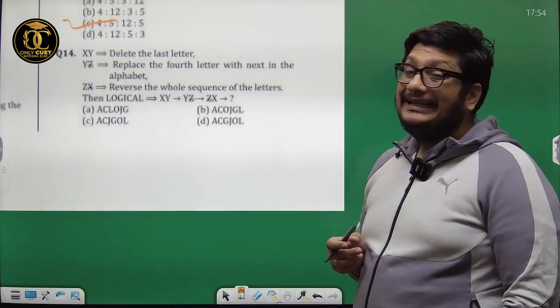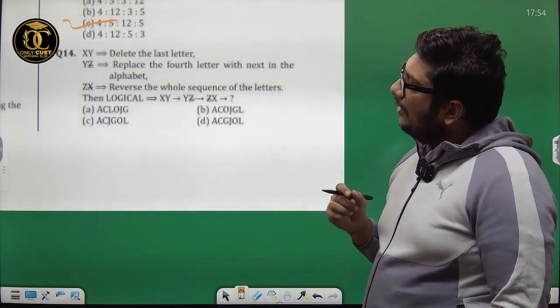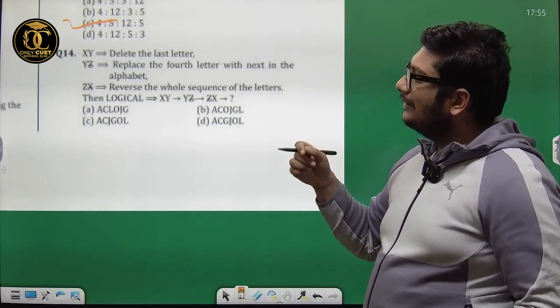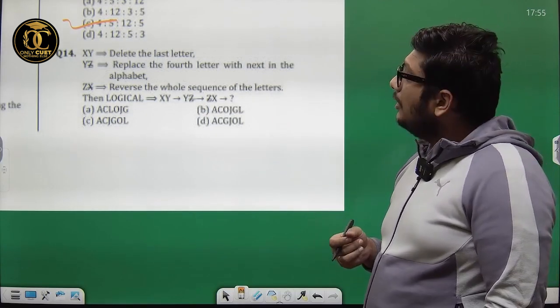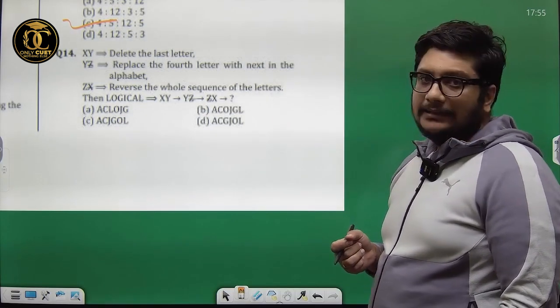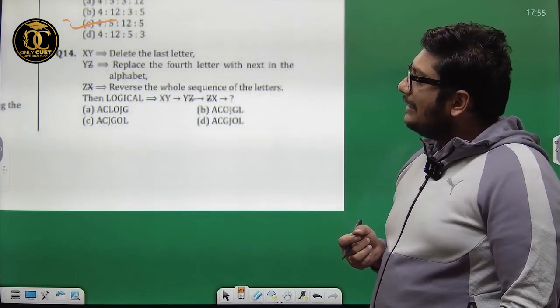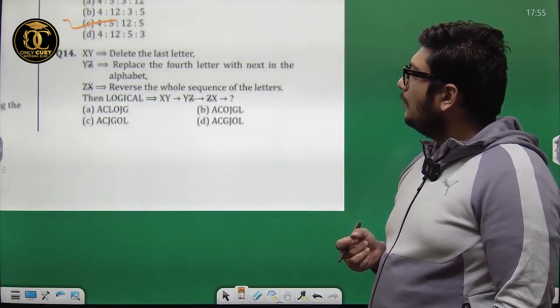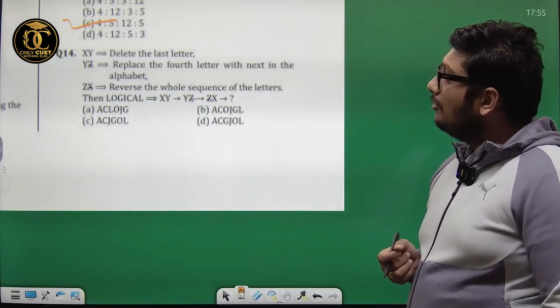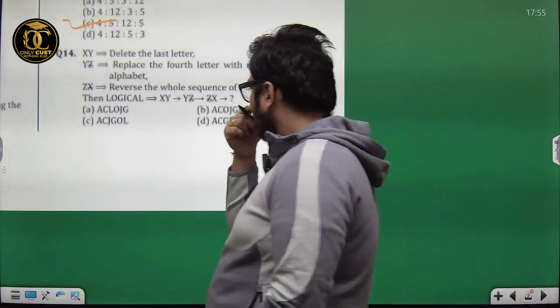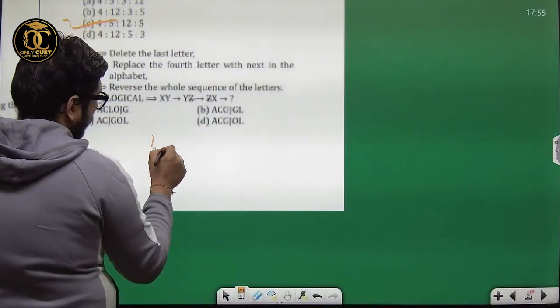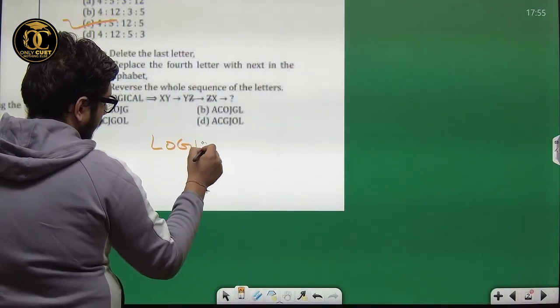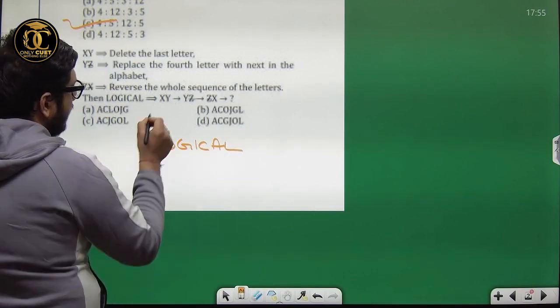Now looking at the last question for this. XY means delete the last letter. YZ hash means replace the fourth letter with the next in the alphabet. ZX hash means reverse the whole sequence of the letters. Then logical would be written as logical, XY.